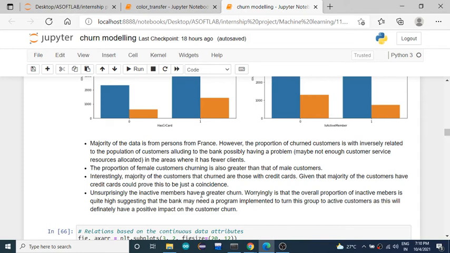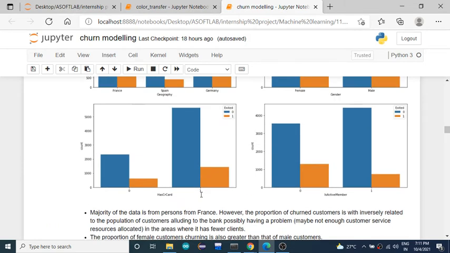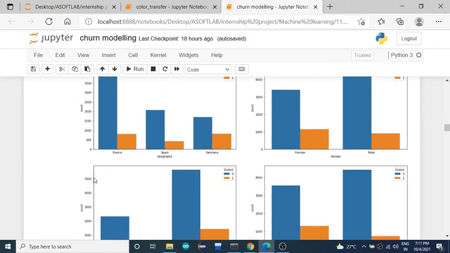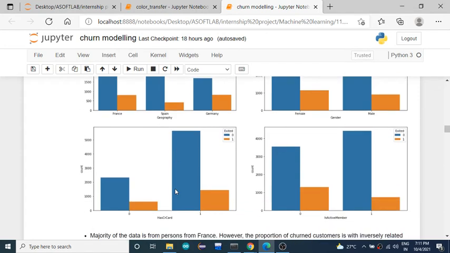And the proportion of churn among female customers is also greater than that of the male customers. Okay. And interestingly, the majority of the customers who churned are those with credit cards, because most of the customers, more than 5,000, are grouped under the has credit card criteria.